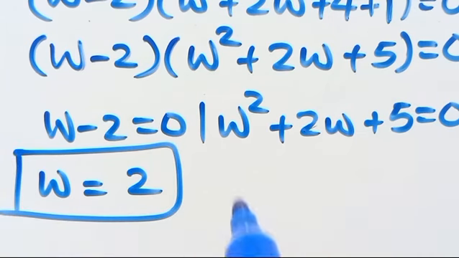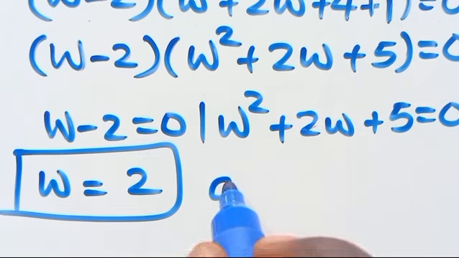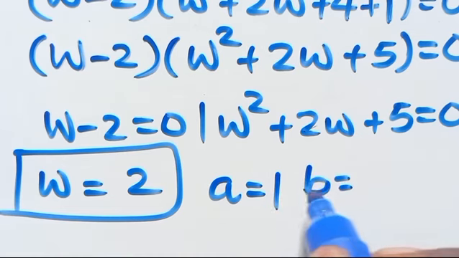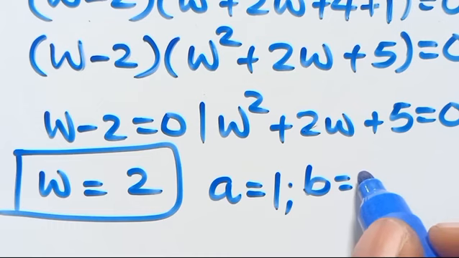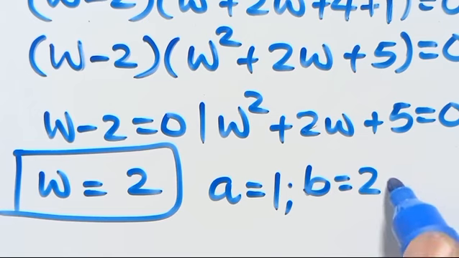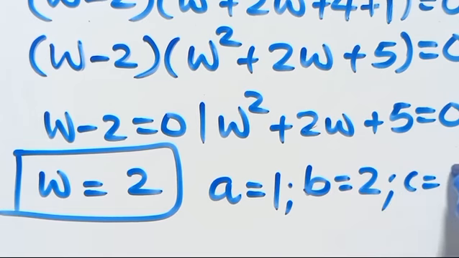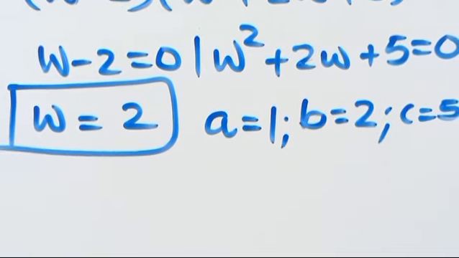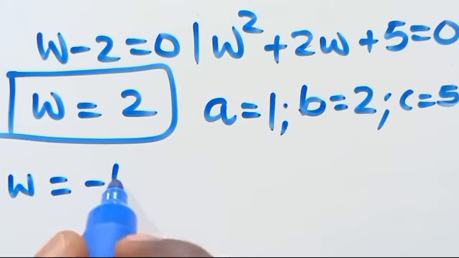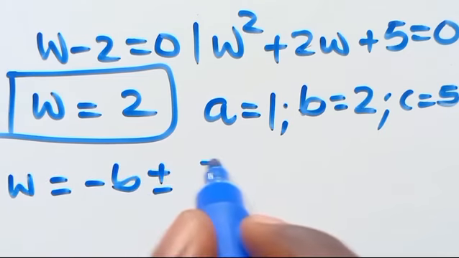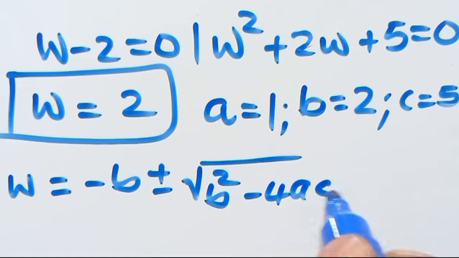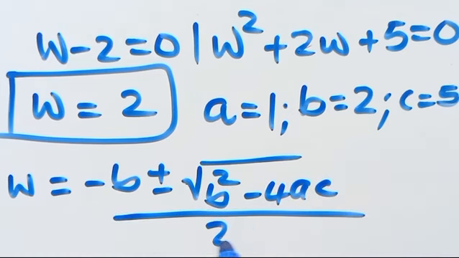Then from here, let's define the parameter A to be the coefficient of W square, then parameter B to be the coefficient of W, which is 2, and C equals 5. So we have W equals minus B, positive or negative, square root of B square minus 4AC, over 2A.